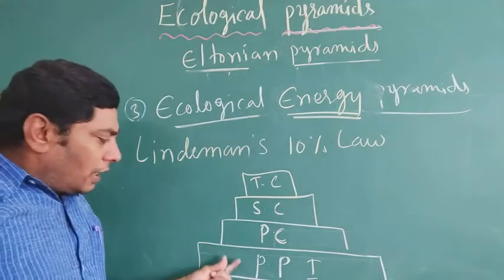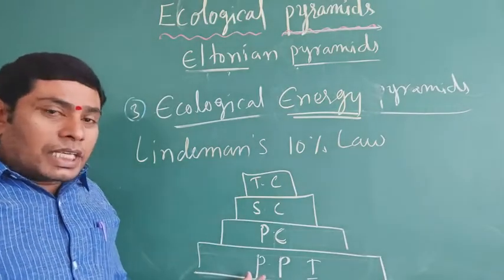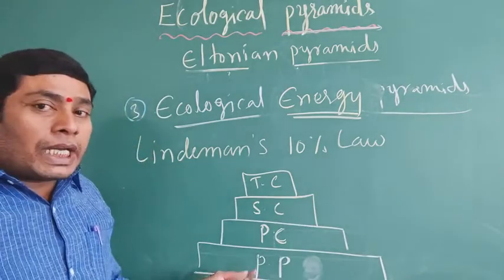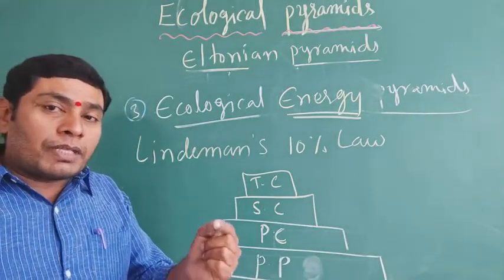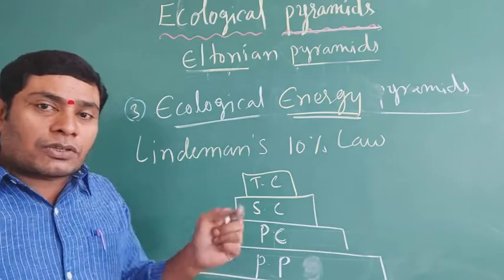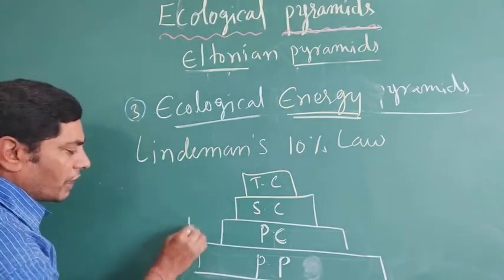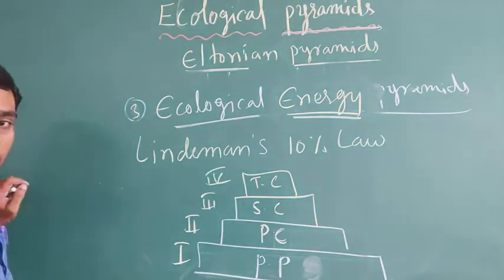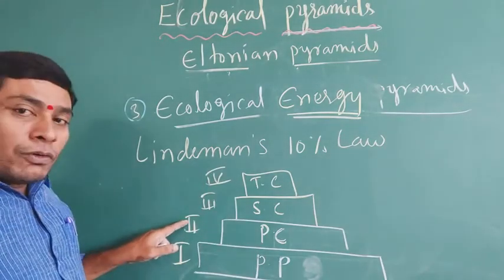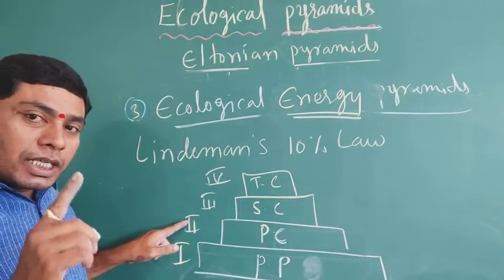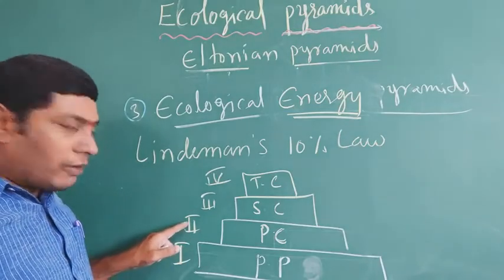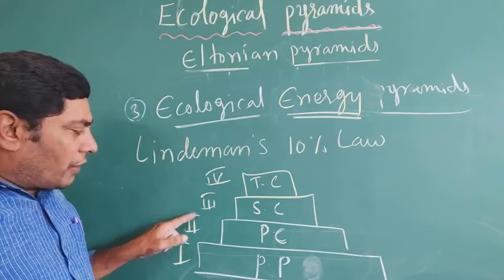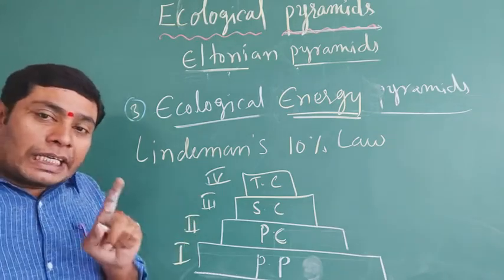In here, only 10% of the energy flows from the previous trophic level to the next trophic level. From the first to the second, only 10% of the energy flows, and from the second to the third trophic level, only 10% of the energy.